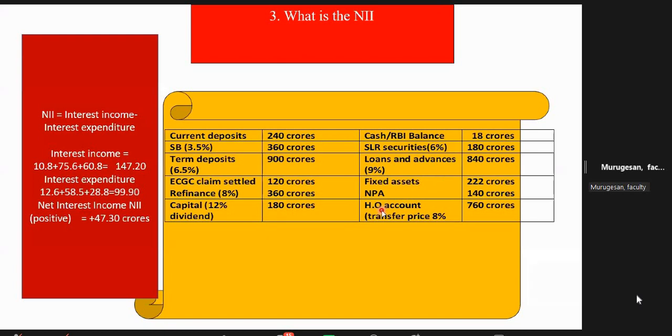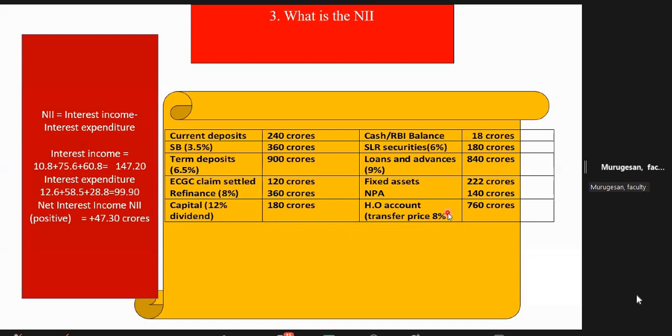NPA, if they give separately, definitely you should not give any income. It will not give you any income because notionally it is earning income, it is a suspense account. But really speaking, you will stop debiting interest income. Okay. And HO account, that is the money receivable from HO. It's a receivable, it's an asset, it's not payable. Sometimes HO account will come here also. If it comes here, it's an asset for the particular bank, HO account, that is an interbank account, 760 crore.